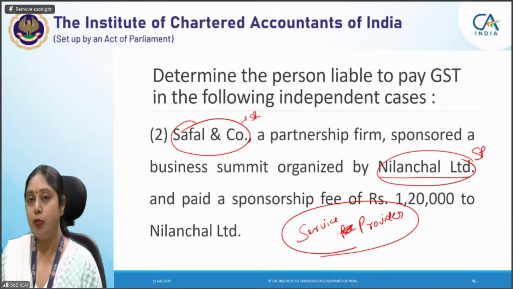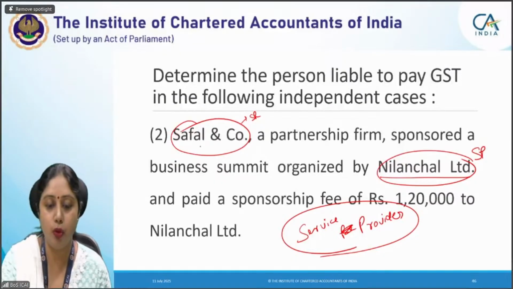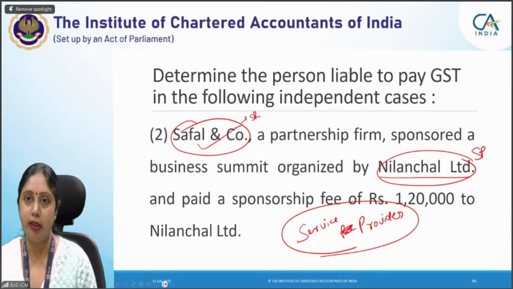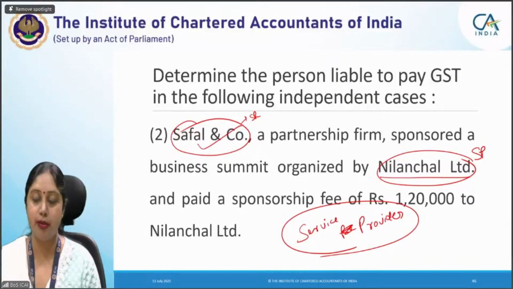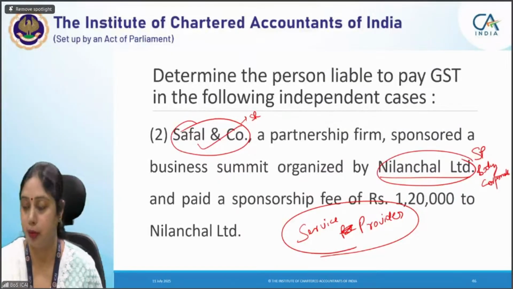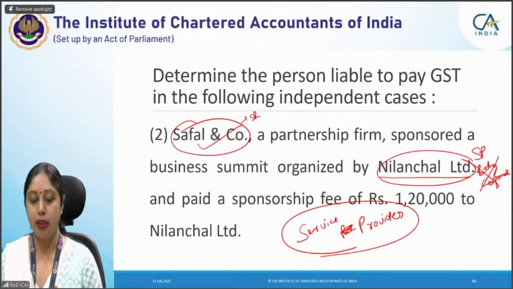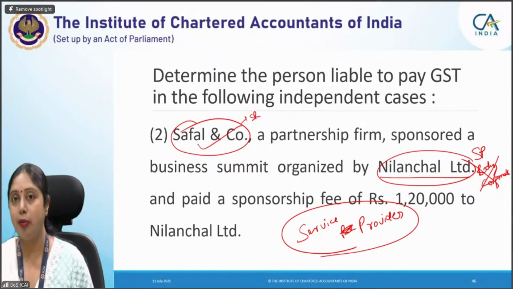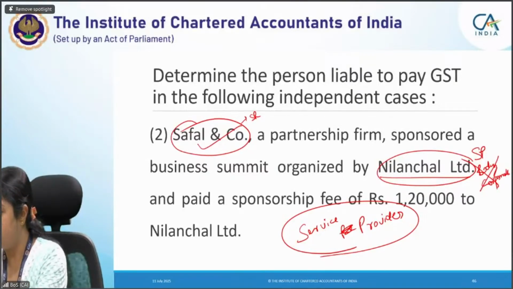Now, there is one more catch: sponsorship services are generally taxable under reverse charge. But what is the condition that should be fulfilled? The service provider should not be a body corporate. This is an amendment which is applicable for the September examination. He should be a person other than a body corporate. So if the sponsorship services are being provided by a person who is a body corporate, then that will not qualify as an RCM service. That means that service will not be an RCM service.